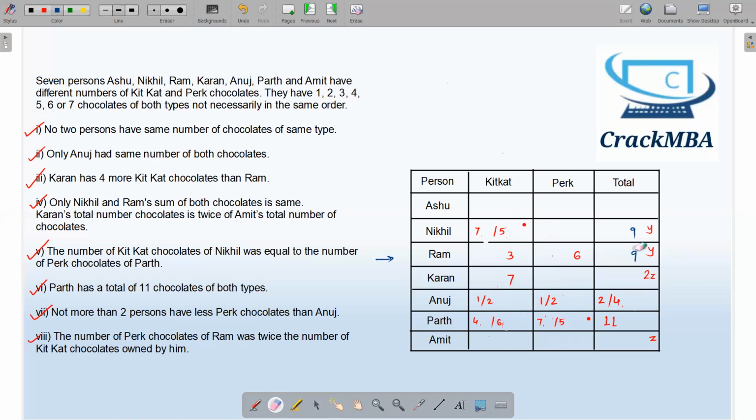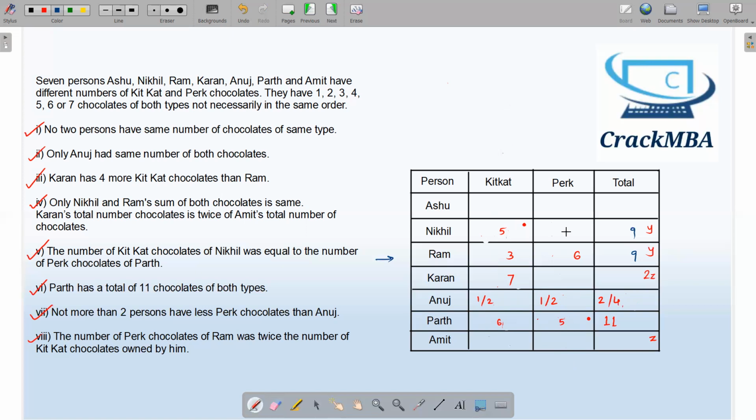Now we have very few possibilities. 3, 7, there is no 3, 7. Yeah, there is 7 over here. I can eliminate this 7 also. This is eliminated, this is also eliminated, and this is also eliminated. So we now have a fixed set of data.